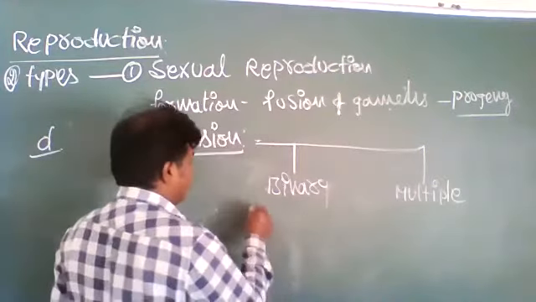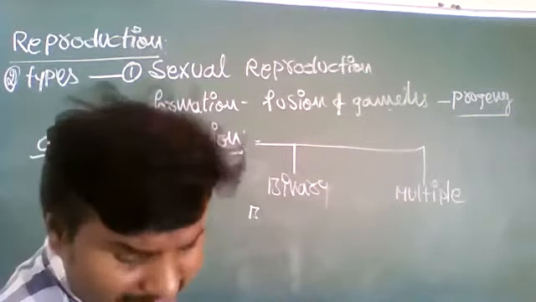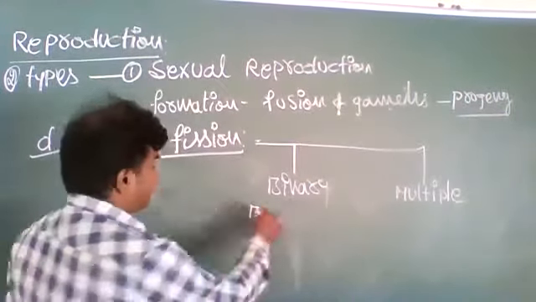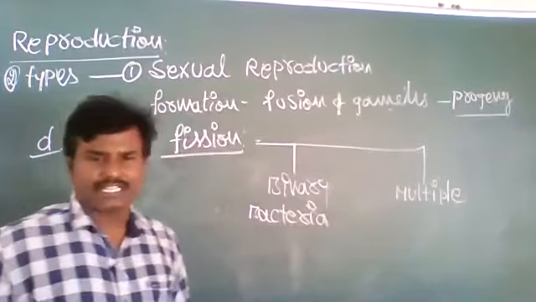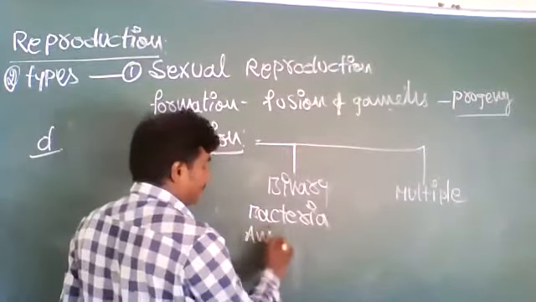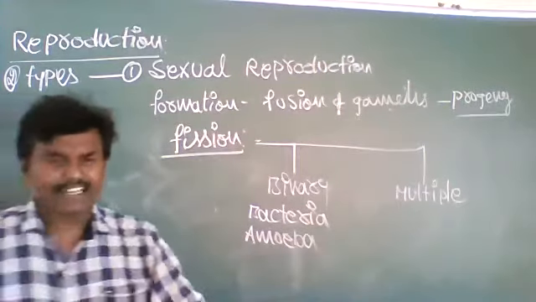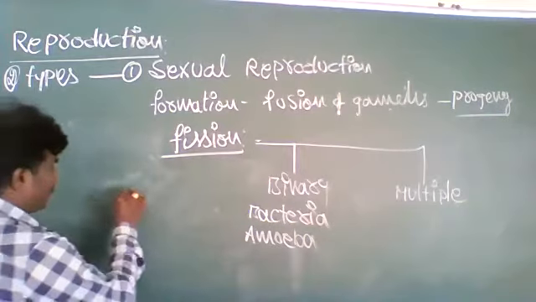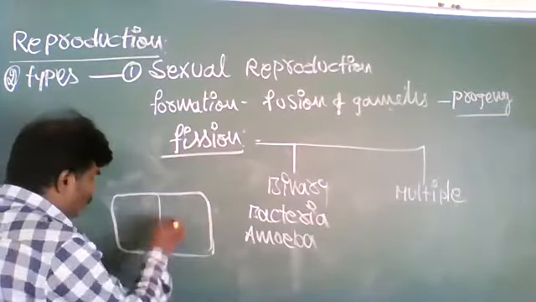Binary fission occurs in bacteria and protist organisms like amoeba. So what is binary fission? The parental organism is divided into two parts.